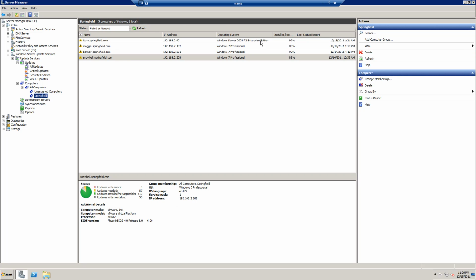That's what's really nice about this: you can control when things are being deployed, and you can make sure the testing and everything is done before you implement all the updates into your system.